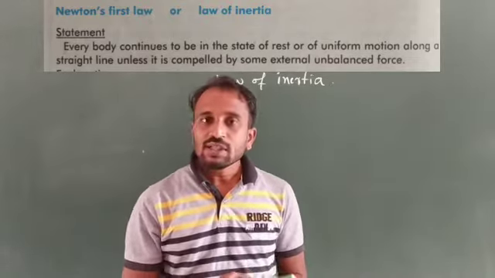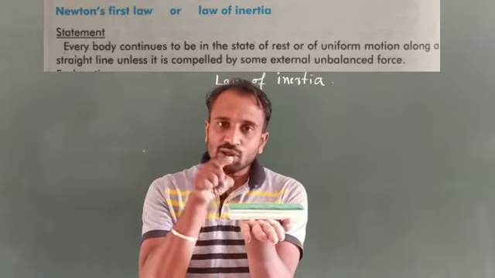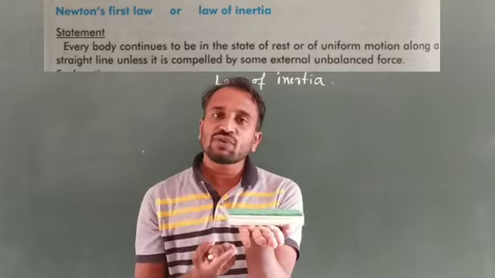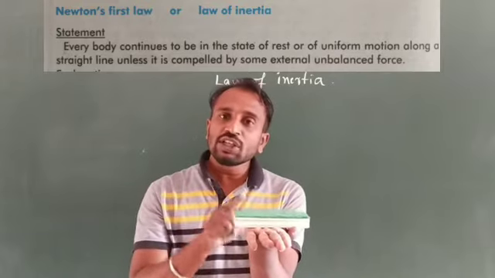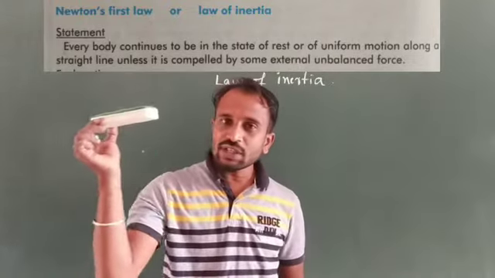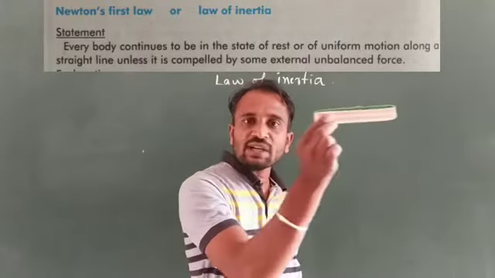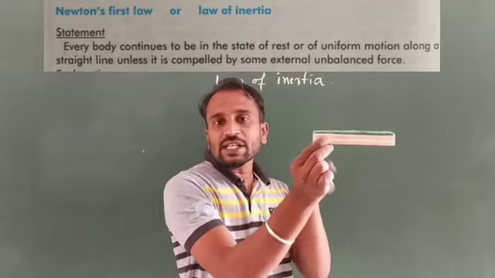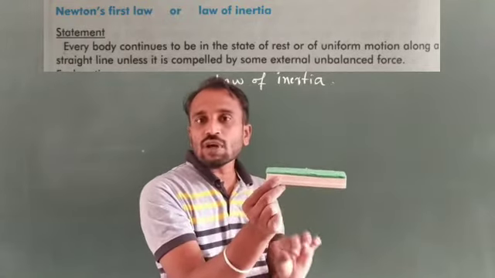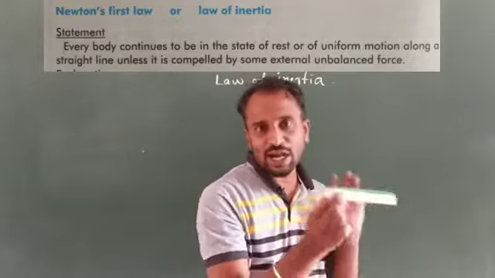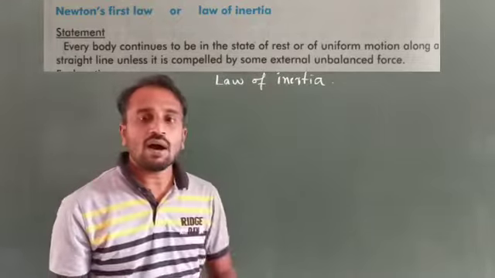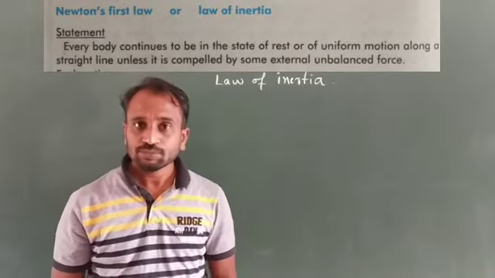Suppose we consider an object in a rest position without applying any external force. This object continues in a state of rest. Suppose the object is in uniform motion along a straight line without applying any external force. This object continues in uniform motion along the straight line. This is Newton's first law, or the law of inertia.